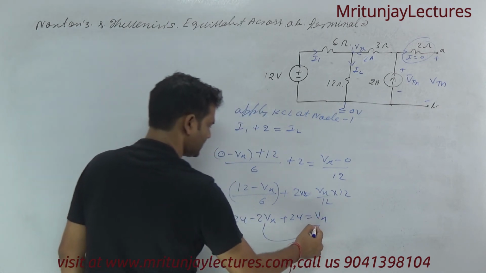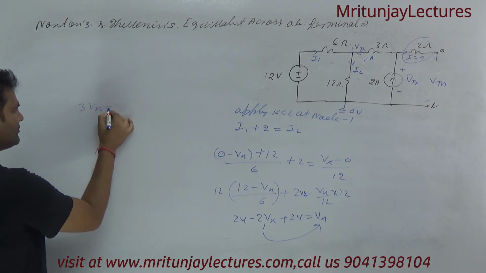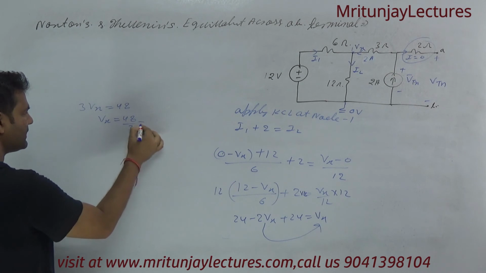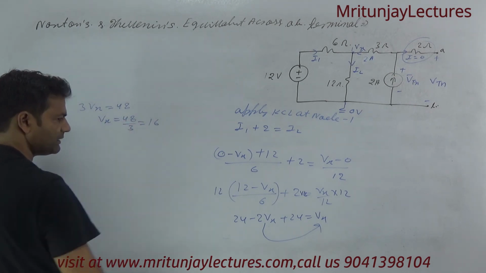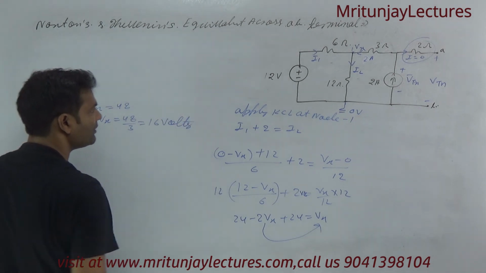So if Vx goes to the other side, that is 3 Vx, this will be equal to 48. So Vx will equal 48 by 3, that is 16 volt. Okay.